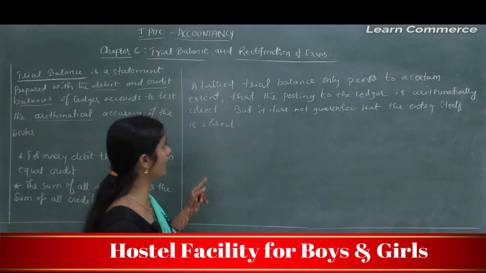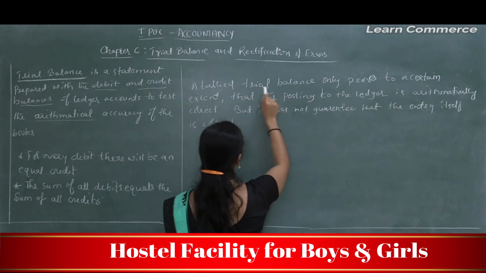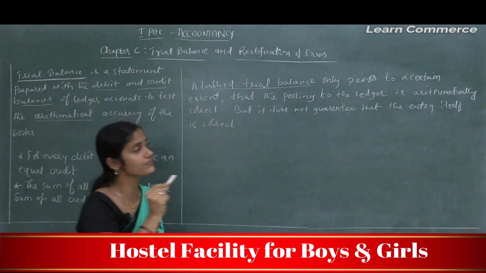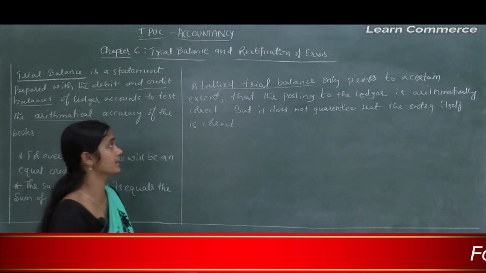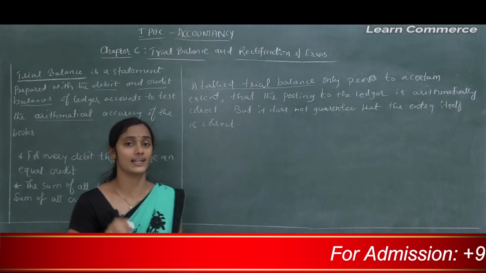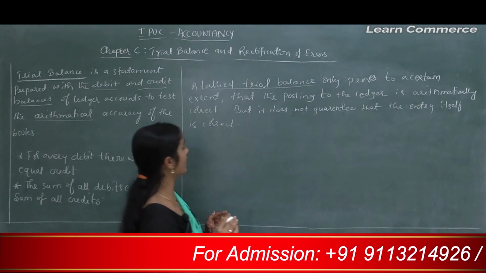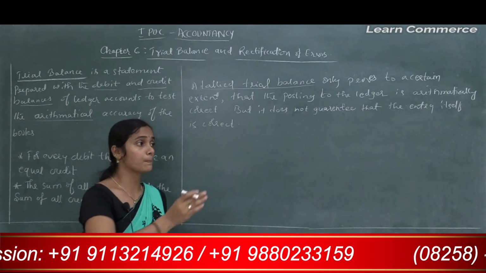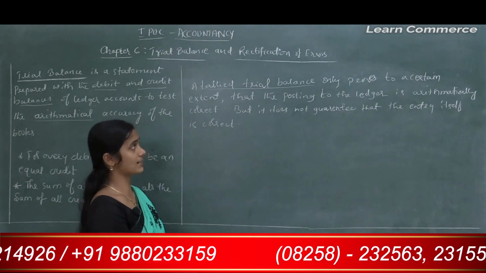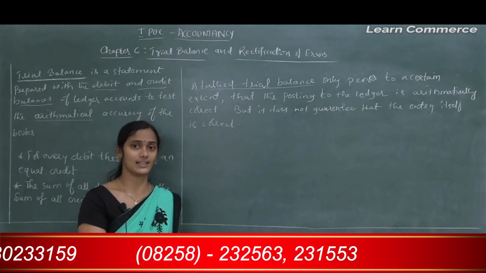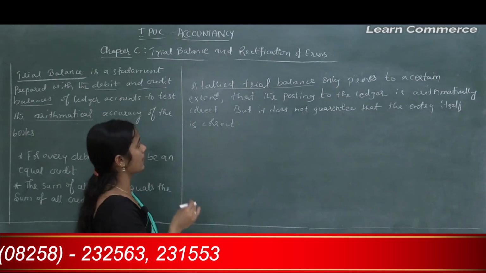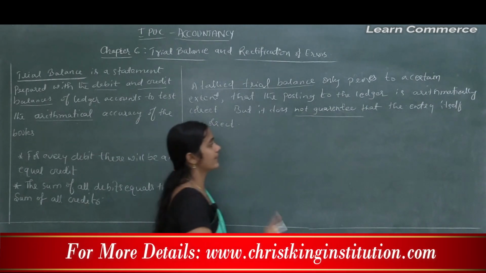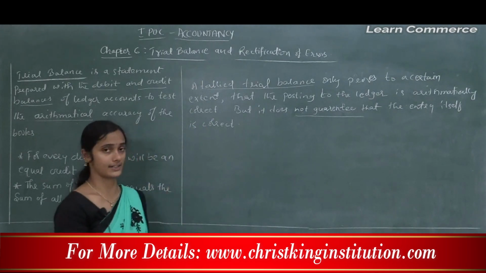A tallied trial balance only proves to a certain extent that the posting to the ledger is arithmetically correct, but it does not guarantee that the entry itself is correct.